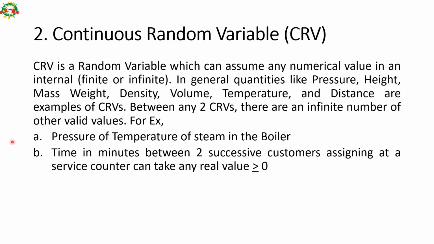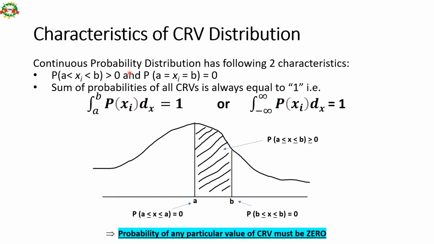So the previous thing was numerical values like 1, 2, 3, 4. Here it can be fractions as well. That's the basic difference. Like the pressure or temperature of steam in a boiler, it can be any value in decimals, 2 decimal, 3 decimal, 4 decimal places. Time in minutes between two successive customers arriving at a service counter can take any real value more than or equal to 0. So these are the characteristics of a continuous random variable.